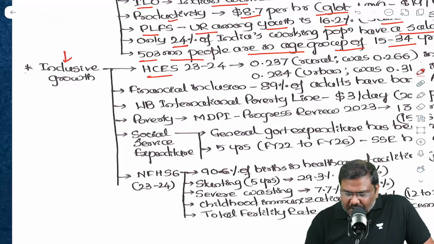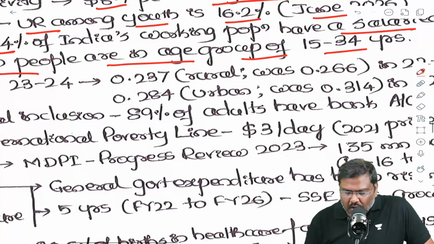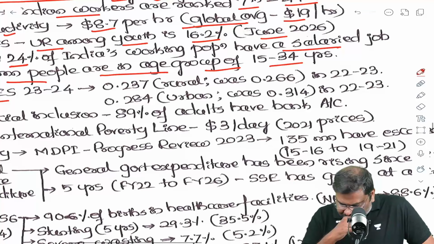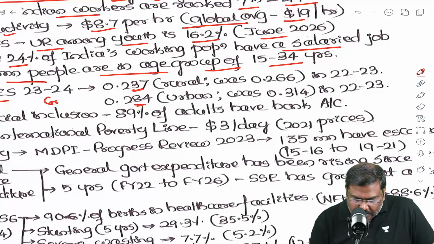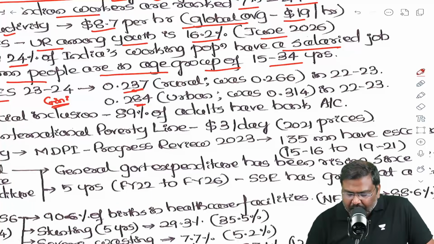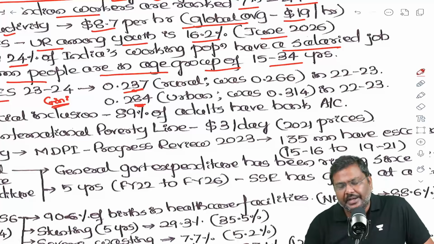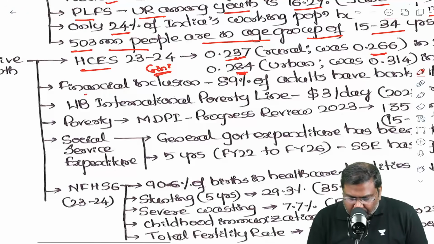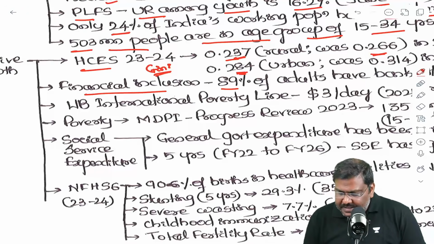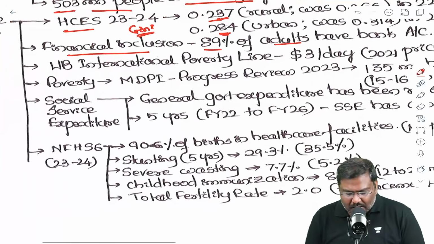According to Household Consumption Expenditure Survey 23-24, the indicators: the Gini coefficient for rural is 0.23 and for urban it is 0.28. In fact, when you compare it with earlier numbers, the Gini coefficient in fact has improved. Okay. The financial inclusion, 89% of adults in India have banking accounts.